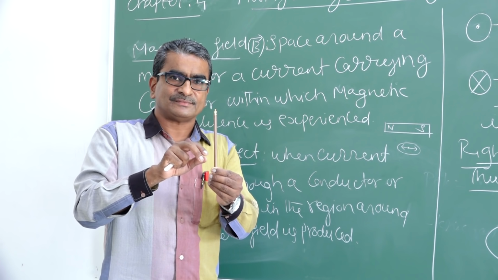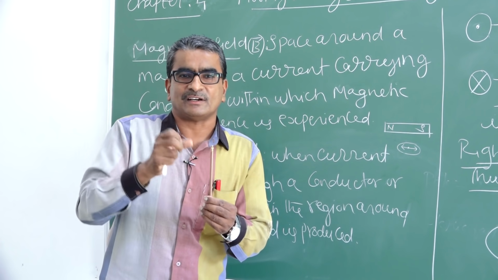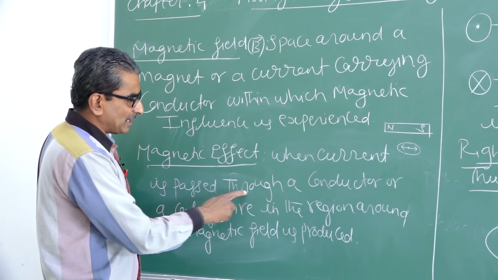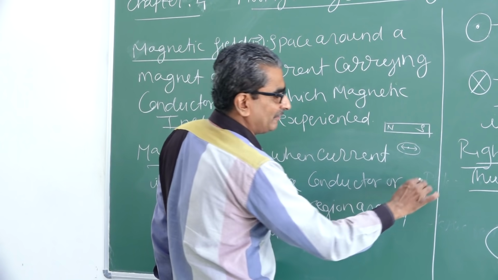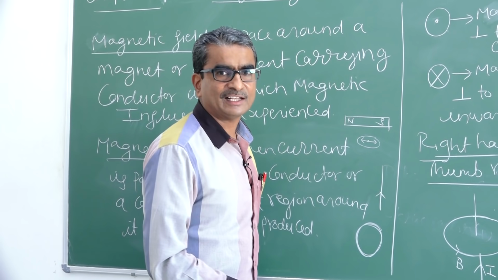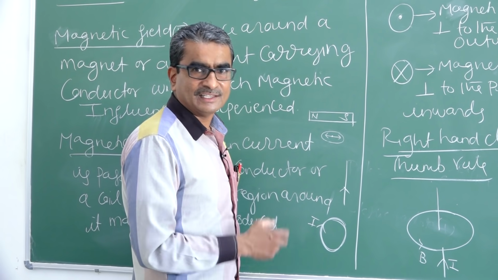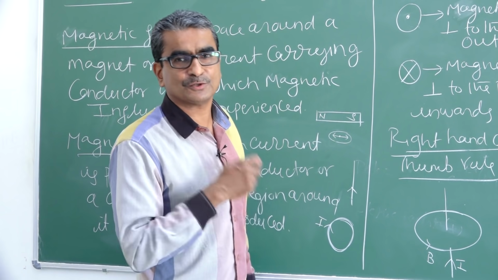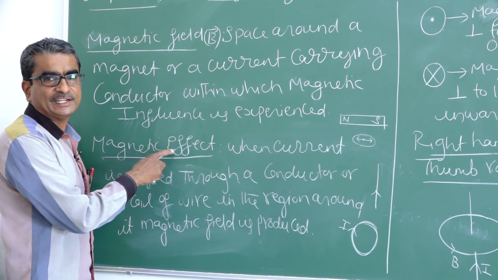By passing the current, if a magnetic field is produced all around this conductor, then we call this effect of current the magnetic effect. So when current is passed through a conductor or even through a coil of wire, there is no need to always use a conductor. Even I can use a circular coil of copper wire having several turns. If you pass the current through this coil, then in the region both inside the coil and outside the coil, a magnetic field is produced. If a magnetic field is produced, then we call that effect the magnetic effect of current.